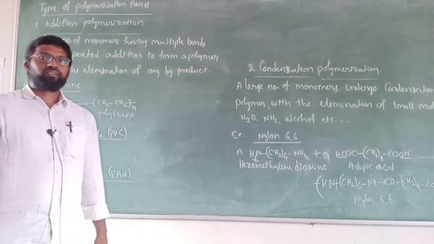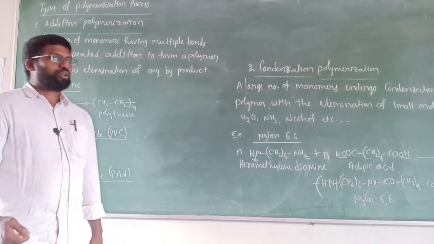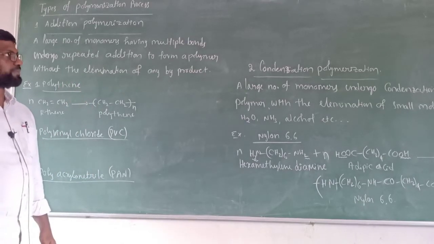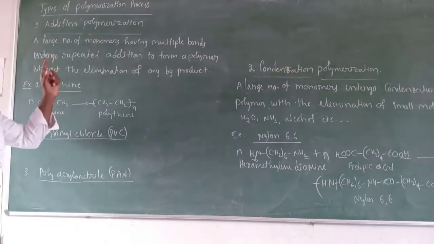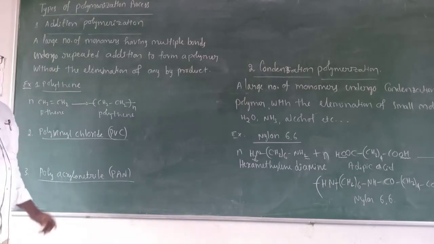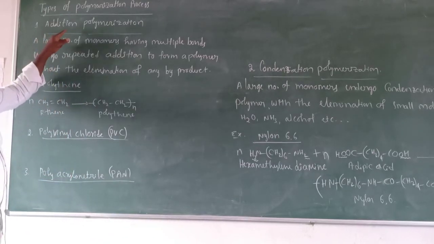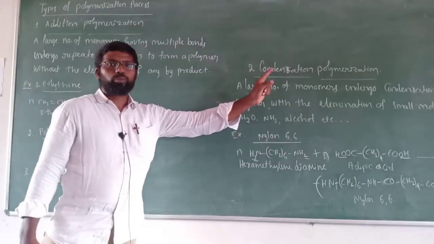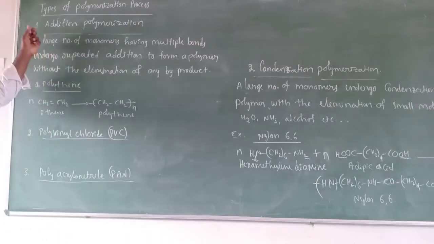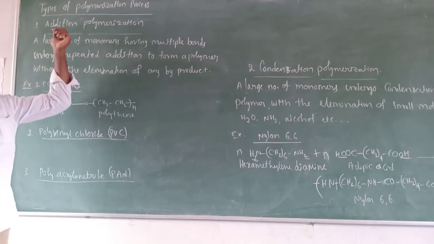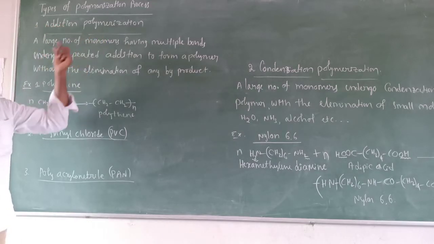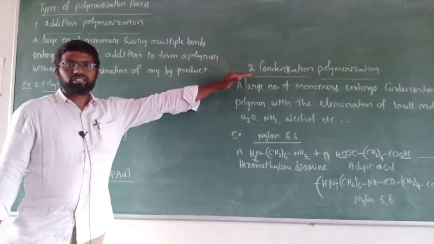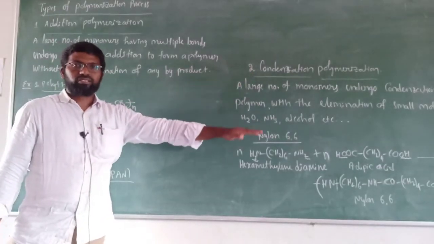Hi dear students, today I am going to explain types of polymerization process. There are two types of polymerization process. Number one, addition polymerization. Number two, condensation polymerization. First, let us discuss what is addition polymerization and its examples. Similarly, what is condensation polymerization and its examples.